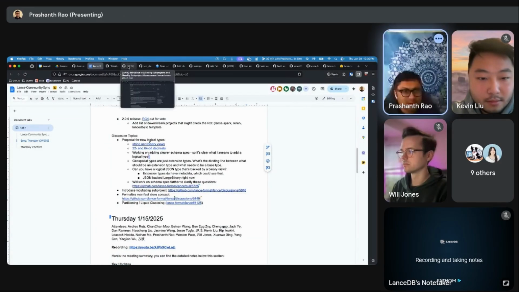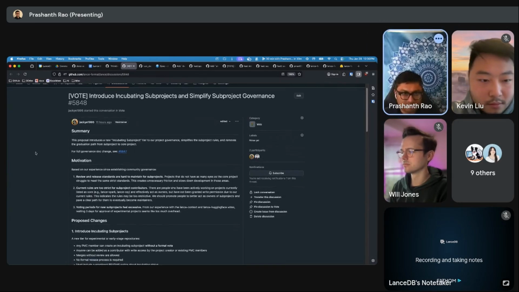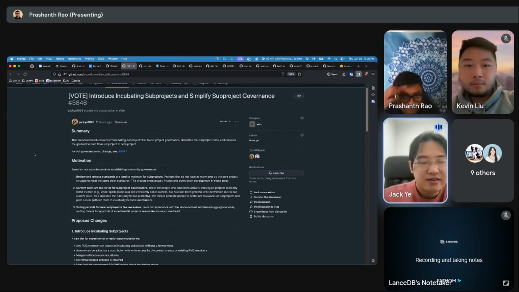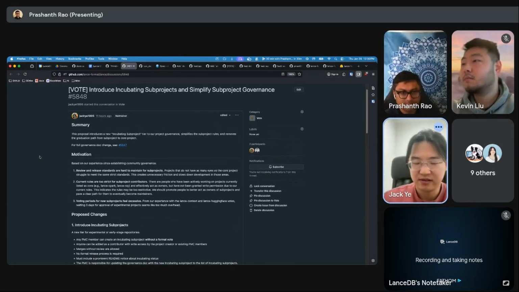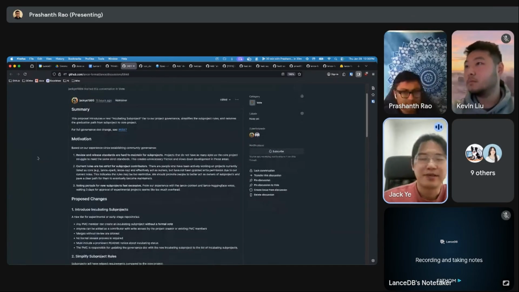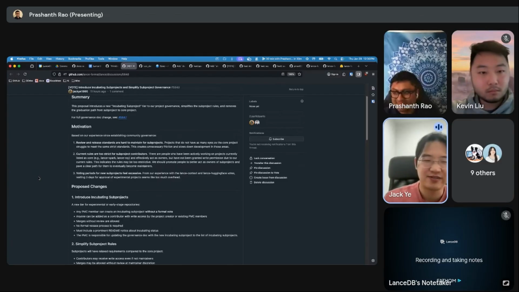Cool. I think Jack, this one's the next one you had. Yeah, I added this one. I think this is coming out of the discussion when we were voting for the Lance context. And it feels a bit redundant that we have to vote for 3 days just to get this new project started.